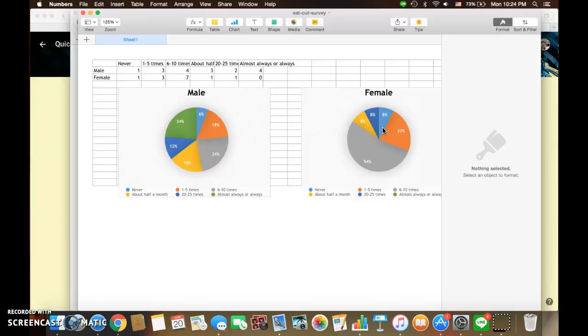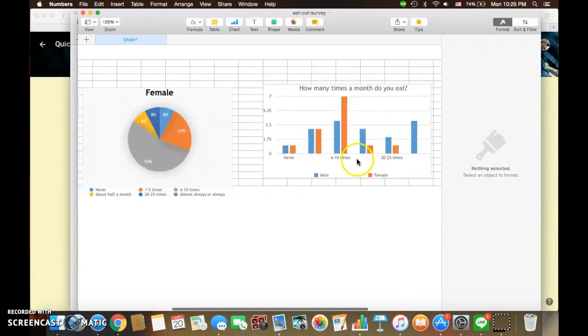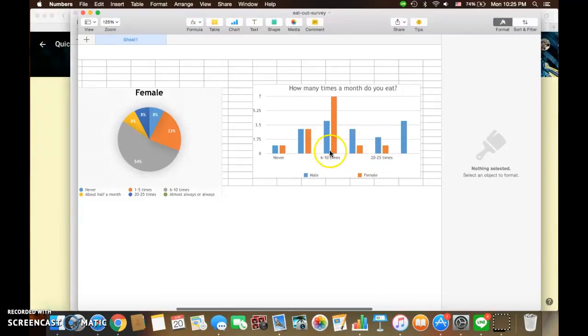But in the female section, there are people that never eat out, and people that eat out 20 to 25 times, and people that eat out about half a month are both the same. So most people had gone to eat out 1 to 5 times or 6 to 10 times. It means that females eat out less than males. This is the chart that represents it. As you can see, most females eat out 6 to 10 times, and most males always eat out. Oh, sorry.